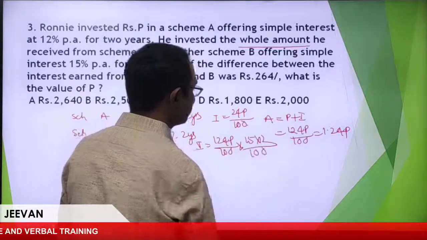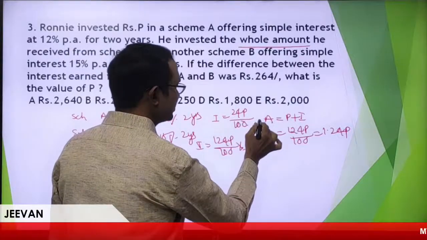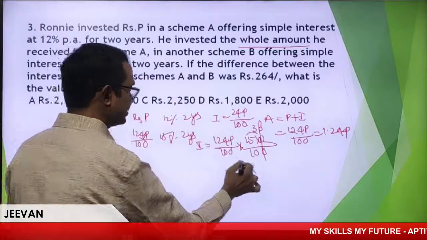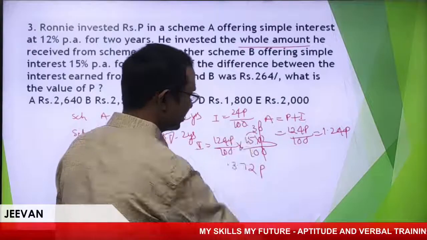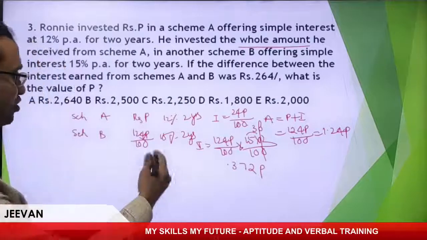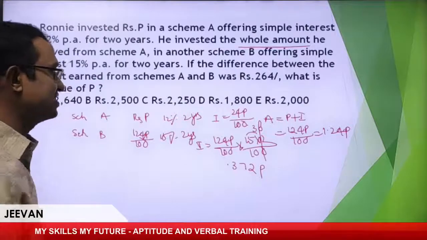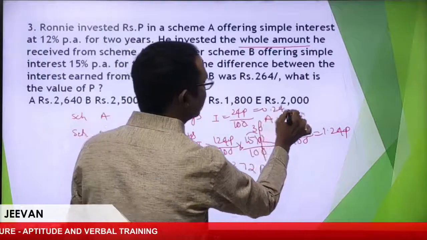Now the calculation is clear. It is 30, 0 cancel, 3 4s are 12, 1, 6, 7, 3. So 3 zeros after the point, 0.372P. Now this is called interest. In the initial stage, interest is 0.24P.